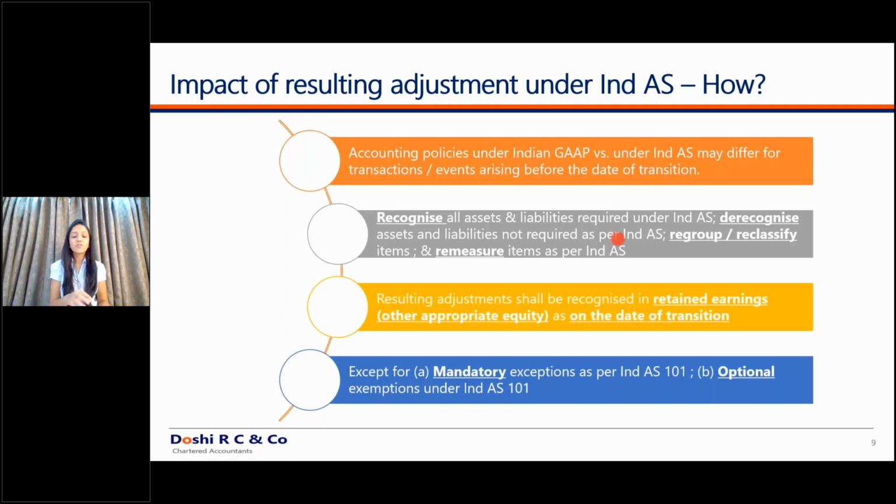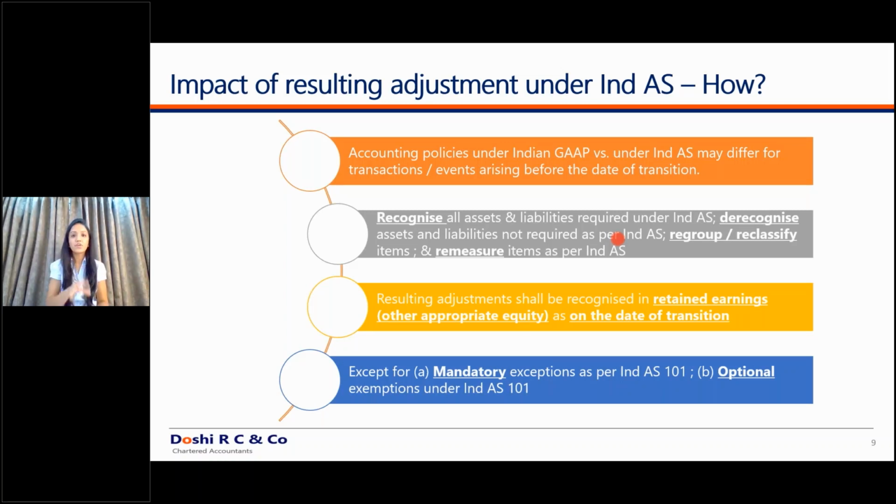Okay, so moving on to the next slide, what we would discuss is what and how to account the impact as a result of the Ind AS adjustments. Now, as you all know, the accounting policies or the way of recording particular transactions is different under Indian GAAP and under Ind AS. So when there is a difference between Indian GAAP and under Ind AS, obviously there will be certain transactions or events which have arisen before the date of transition. So by default or by a general rule, remember one thing, any particular change in the accounting standard or the GAAP as a whole has to be applied retrospectively.